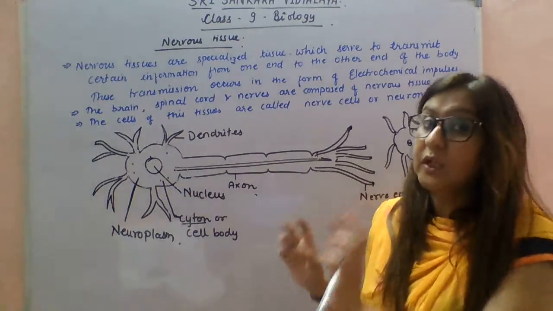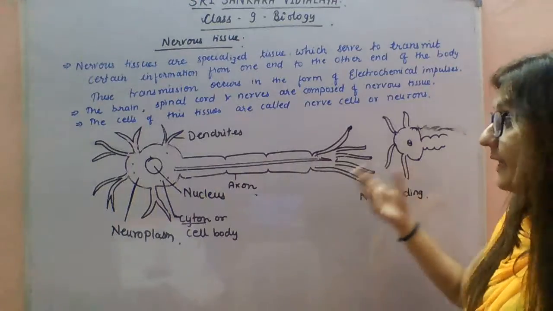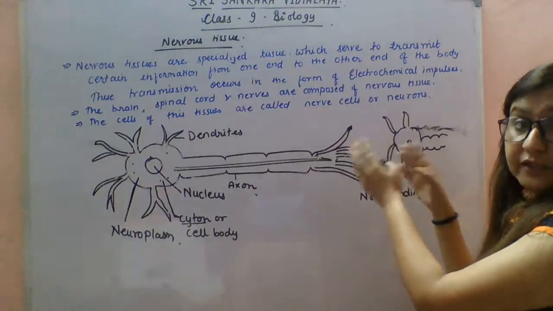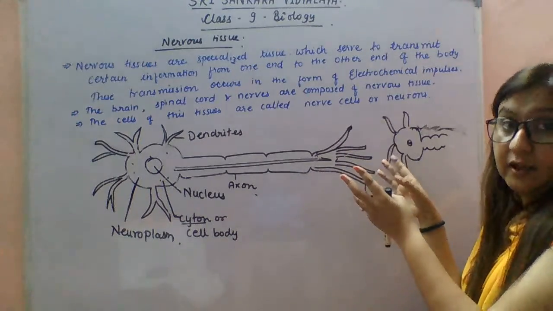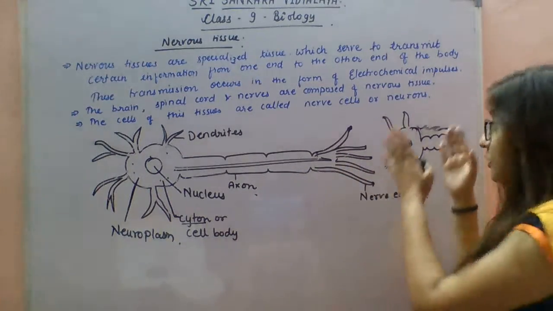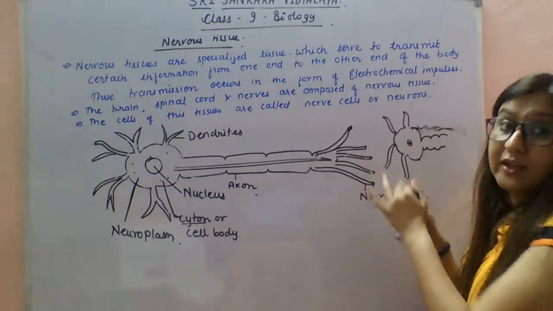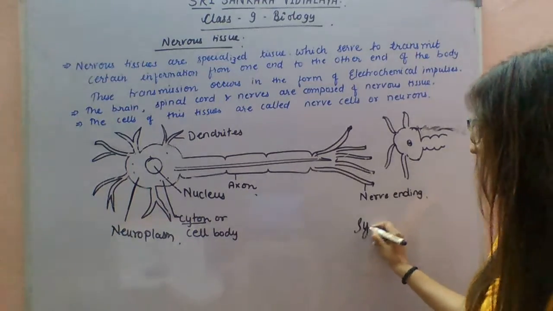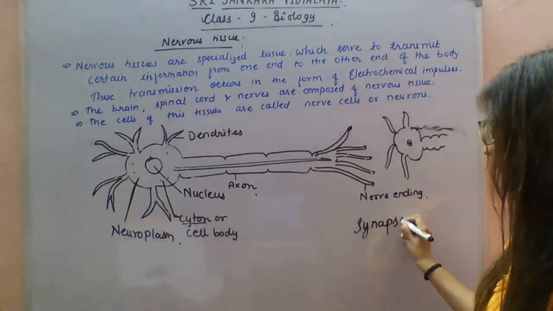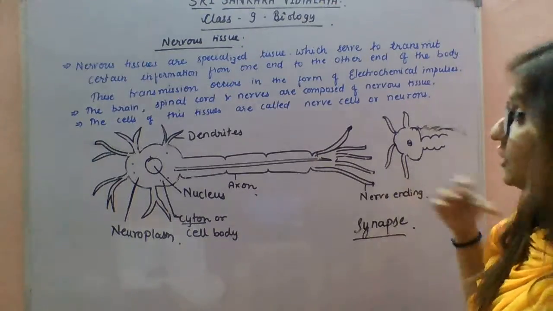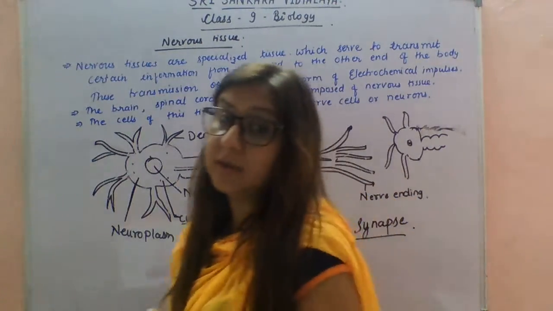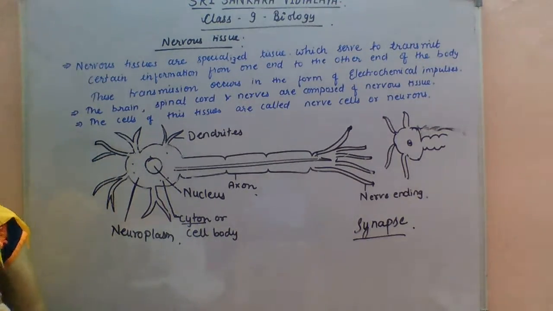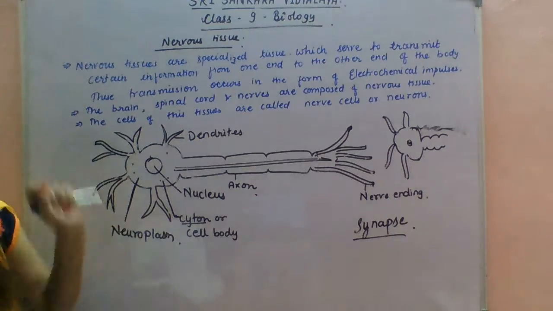When the electrical impulse carries the messages or signals along this neuron, it transfers its signals to the next neuron. The junction between these two neurons is called a synapse. The junction between two neurons is called a synapse. You can write it down in your copy. So this is all about the nervous tissues.